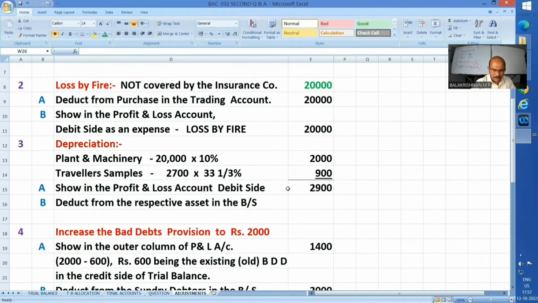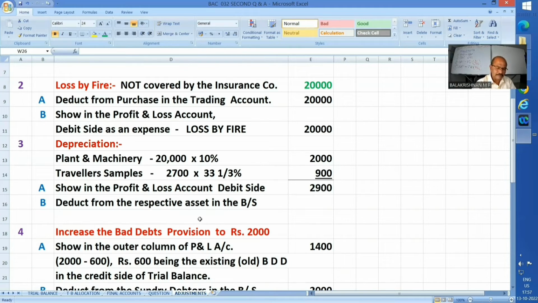And another thing what I would like to say is that this travelage samples is a small amount. It can be taken as a revenue expenditure also. Then what you have done? How do you deal it? They have shown charge depreciation. Whenever you are charging depreciation means certainly they are considering it as an asset. Okay, so I have comfortably taken it as an asset. And the respective depreciation will be deducted from the respective asset in the balance sheet.